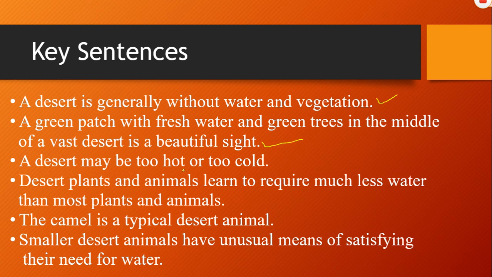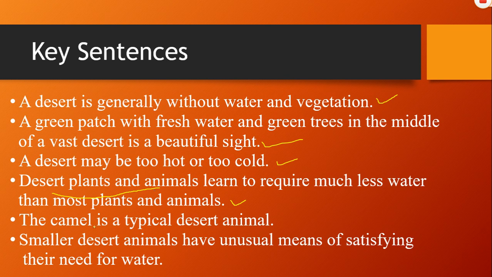A desert may be too hot or too cold. This we have read in the facts also. Desert plants and animals learn to require much less water than most plants and animals. Okay, so our desert plants and animals, they learn how to require much less water than other plants and animals.